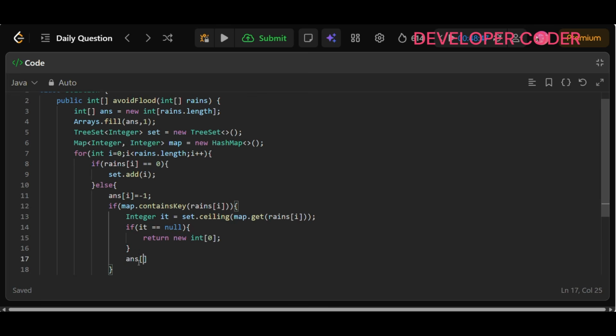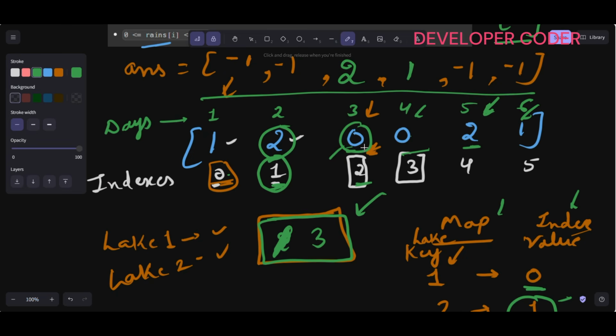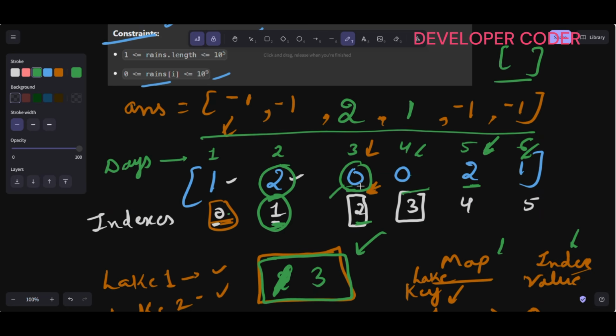So simply, answer of it is going to become rains of i, the lake that we are clearing, right? So this first index. If you see, 0 was here. When we reach here now, we want to clear the water in lake 2.